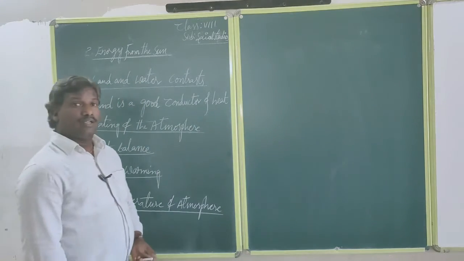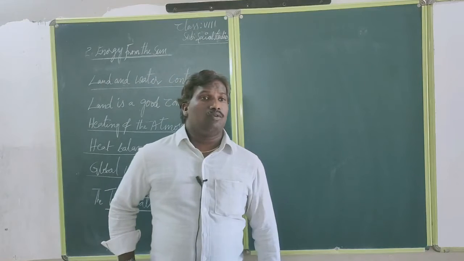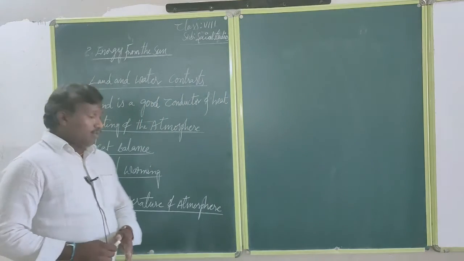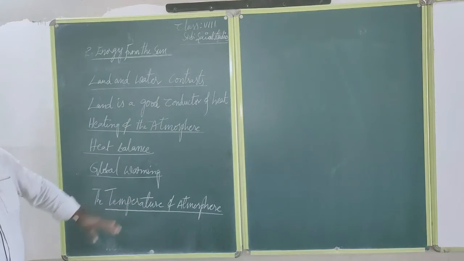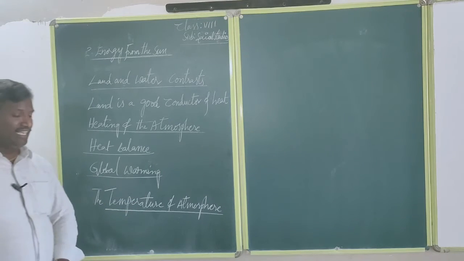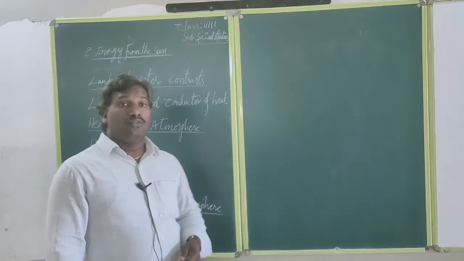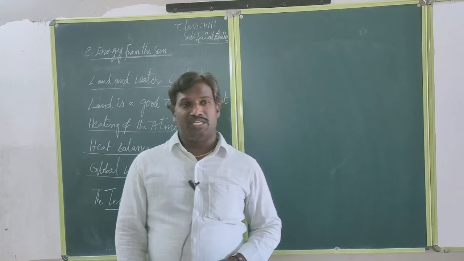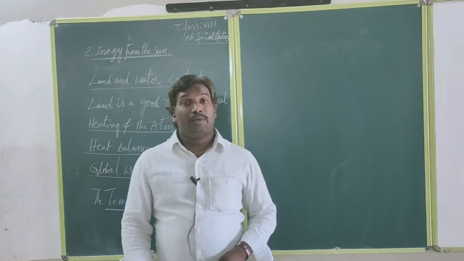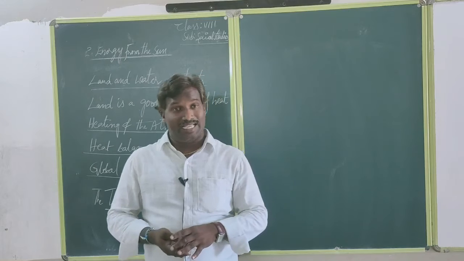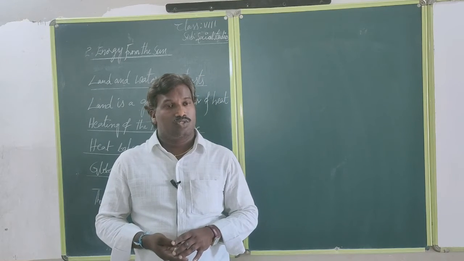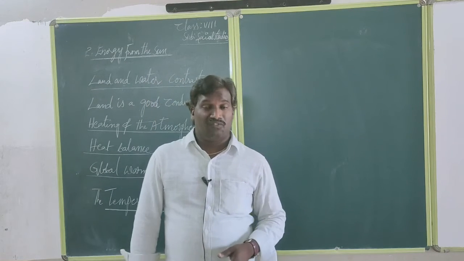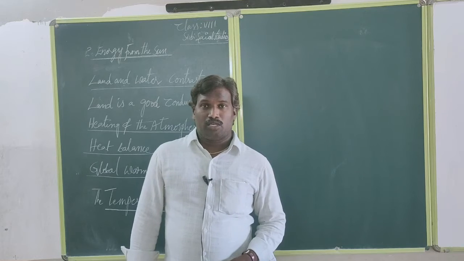According to that, now global warming also. What is global warming? That is important. According to global warming, nowadays we are using different types of fuels like petrol, diesel, whatever it is. Then what happens? So many gases will be released.